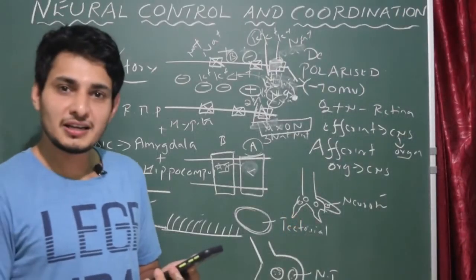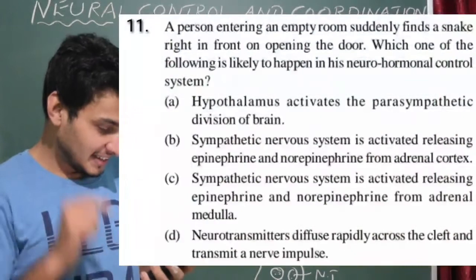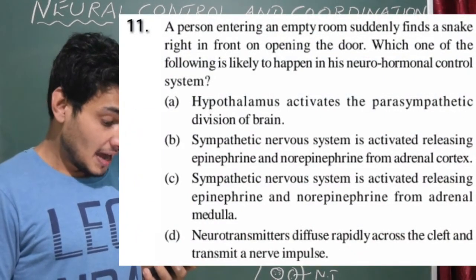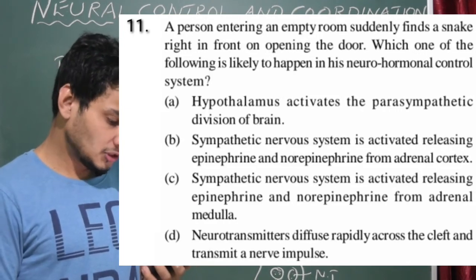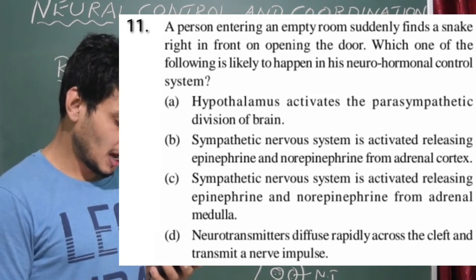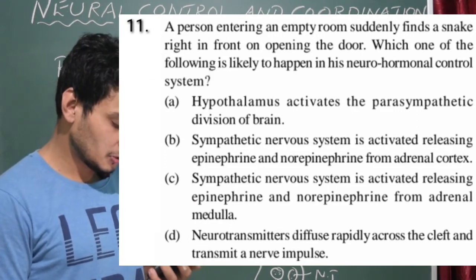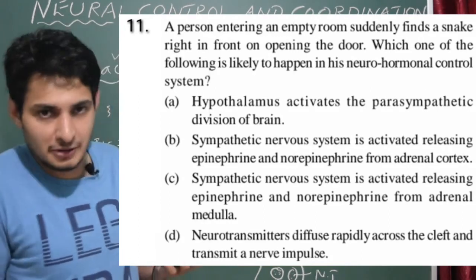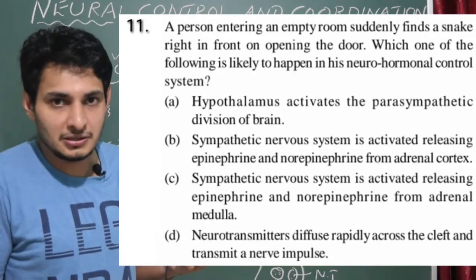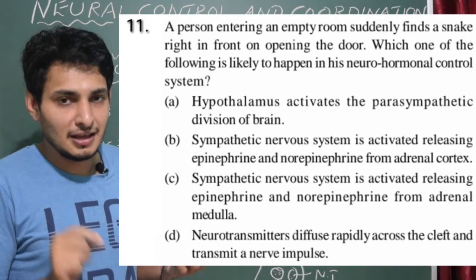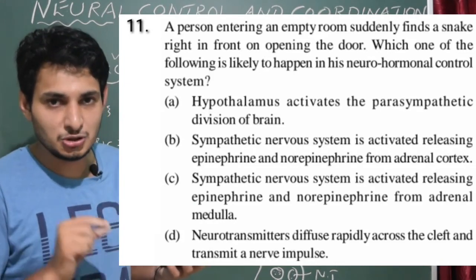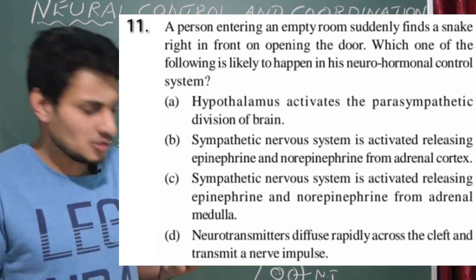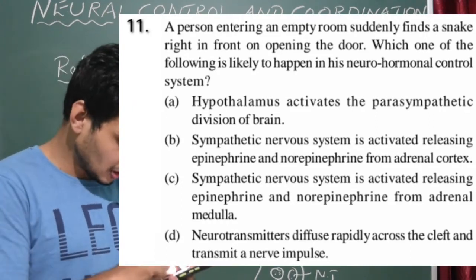Now let's go to the 11th question. A person entering an empty room suddenly finds a snake right in front on opening the door. Which one of the following is likely to happen in his neurohormonal control system? Okay, obviously we know that we get frightened. That means the hormones, epinephrine and norepinephrine, should be released from our adrenal medullary region. This is what we have learned in our previous years.